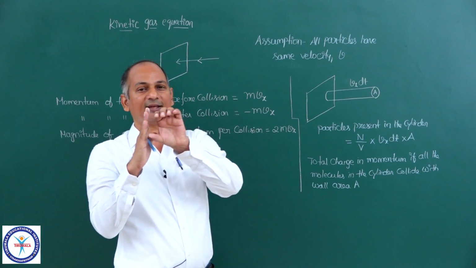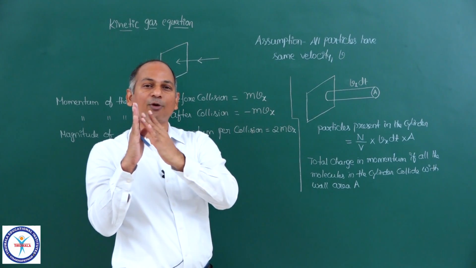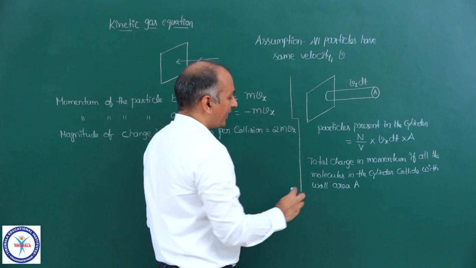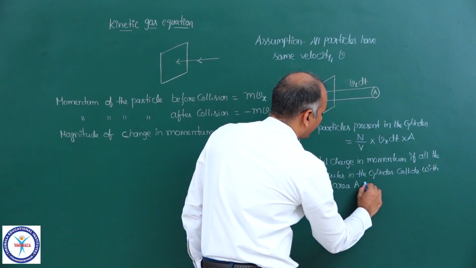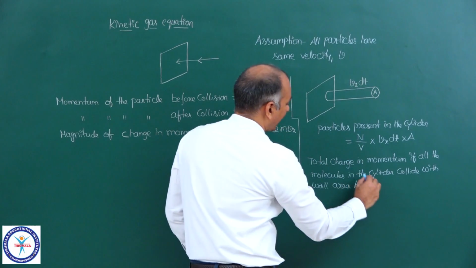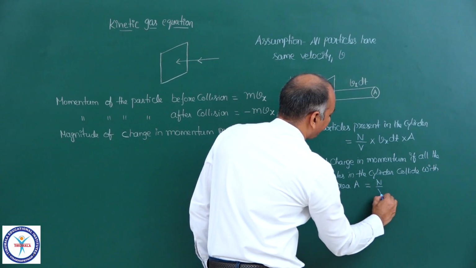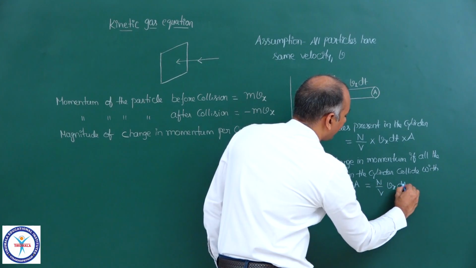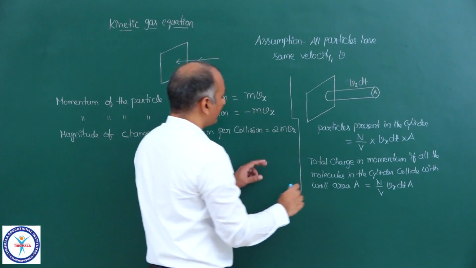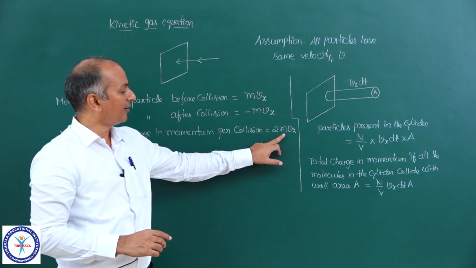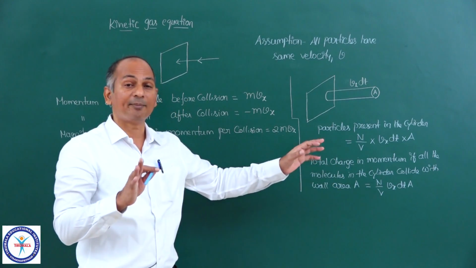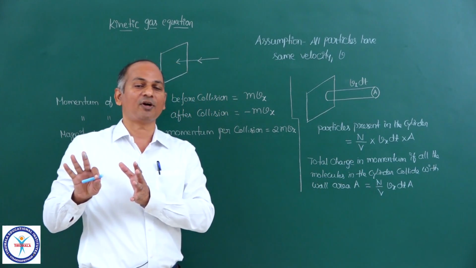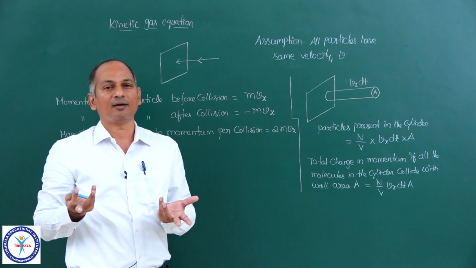This is the imaginary cylinder, and if all the molecules in the cylinder collide with this cross-section area capital A, then the total change in momentum will be n upon V into Vx into dt into A. These are the number of molecules, and if each one of them collides with the wall of the container, the number of collisions will be the same.